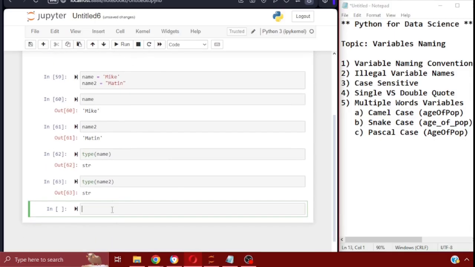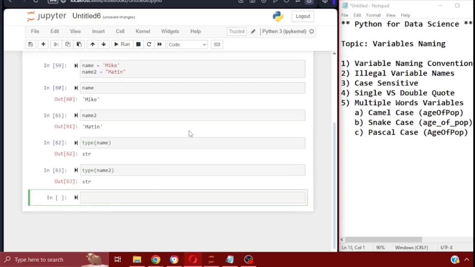And then the last one, but not the least, is multiple-word variables. This happens a lot of the time. When I compose my variable names, I personally always make sure I have multiple words, just to add more clarity to the labels. So, for example, if I have a variable name that says GDP of 2010, I would put something like GDP, let's say 2010, or let's say region, something like that, region East, maybe one.